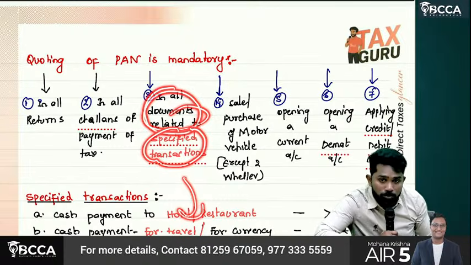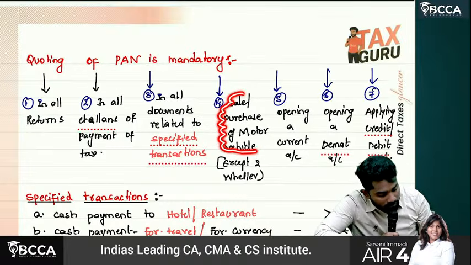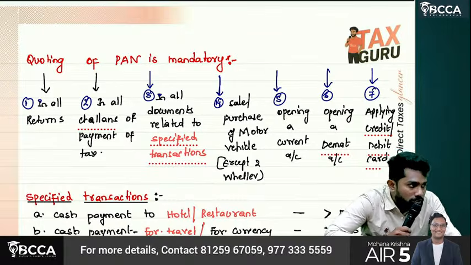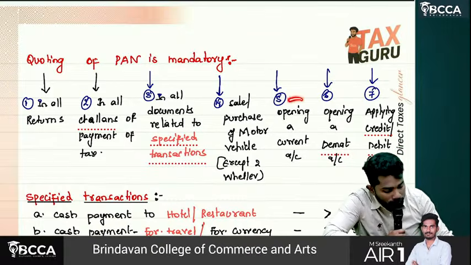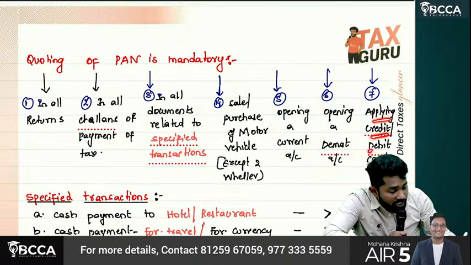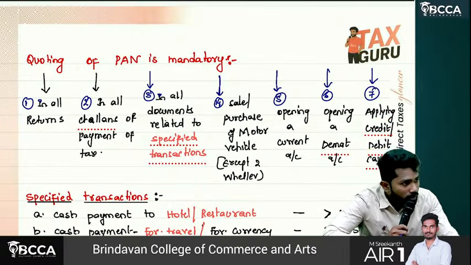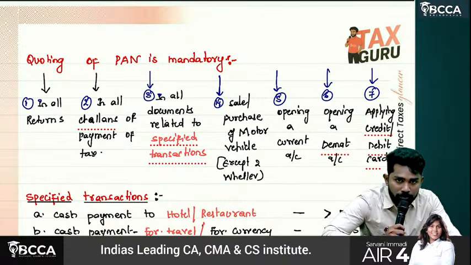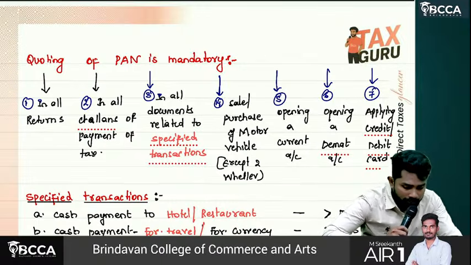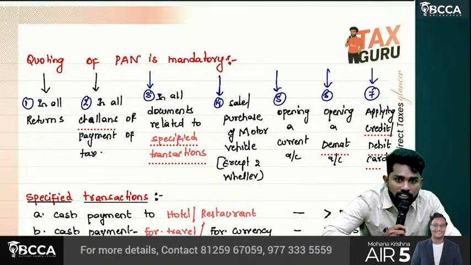So we are going to discuss what are called specified transactions. Sale or purchase of a motor vehicle except two-wheeler: if you are buying any motor vehicle except a two-wheeler, then PAN has to be submitted. If you are opening a current account, opening a demat account, or applying for any credit or debit card, then also PAN has to be given mandatorily. Sir, once again: all the returns, challan, tax payments, then specified transactions, then fourth one, current account, demat account, then sale or purchase of motor vehicle other than two-wheeler, and last one, applying for credit and debit cards.